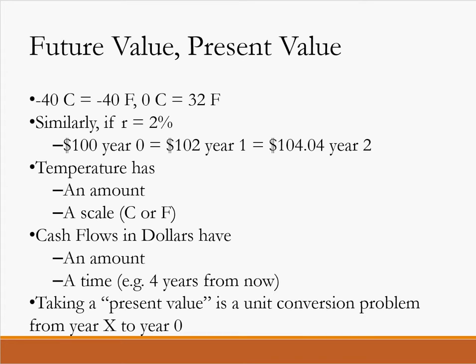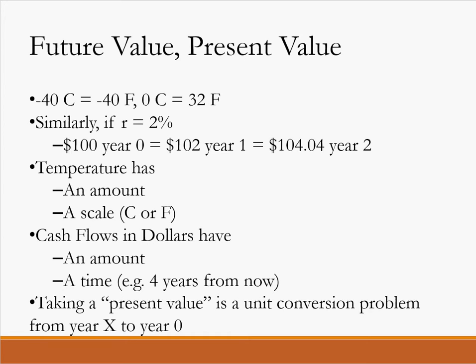Adding money from different times is never appropriate, because it's like saying I have 10 packets of ketchup and 10 Ferraris, and that makes 20 somethings, right? It doesn't make sense. Same thing with this. So we need things to be in the same year to do math on them and to combine them. And often what we do is move things to the present, to year 0, and then add them there. So if we take everything in present value terms, then we can combine it and get to a final number. Okay?